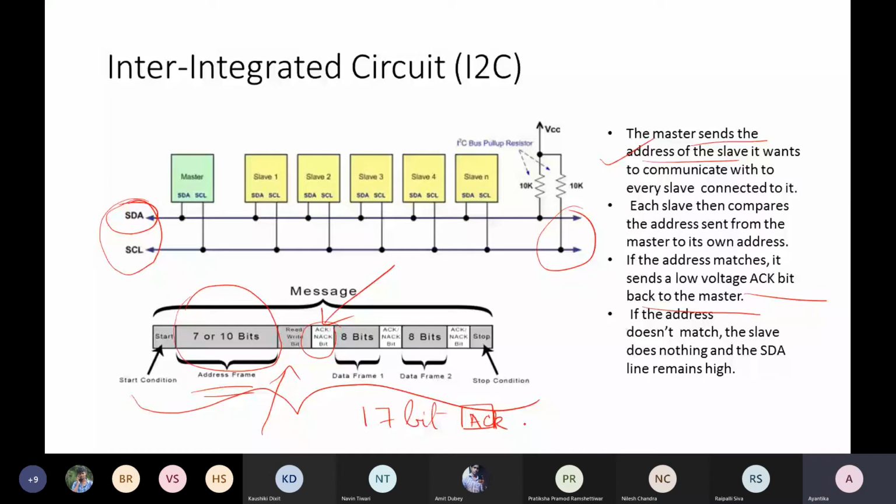But now think, it may happen that the receiver is not receiving the whole 17 bit data, then the 1 bit acknowledgement is not received by the sender, and in that way the sender, in the next frame, is basically incorporating the whole 17 bits of data.